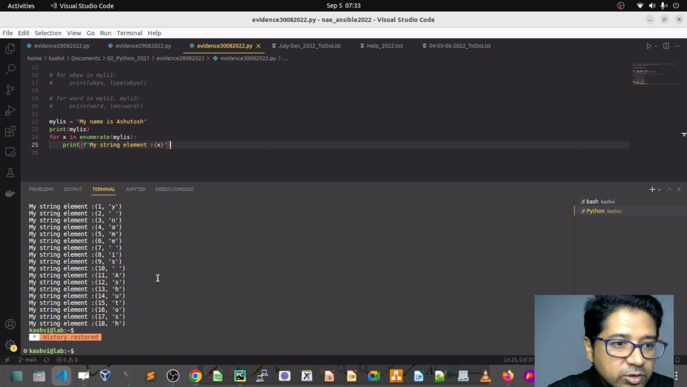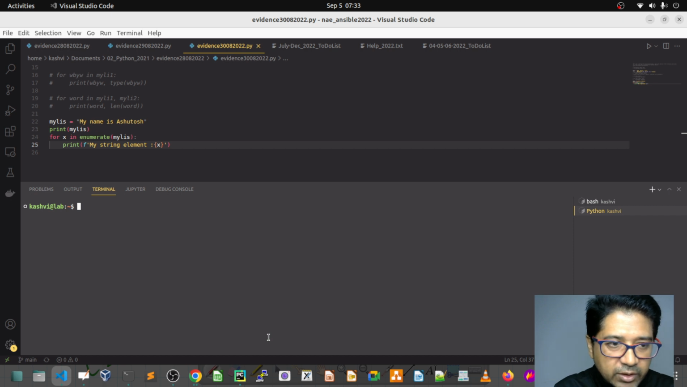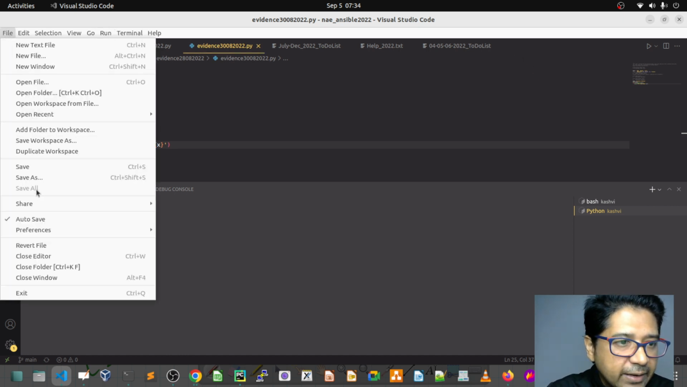This is the editor where you have a terminal as well as a file editor, so you can easily install it. Please install it, very useful. So I'm going to open a file.